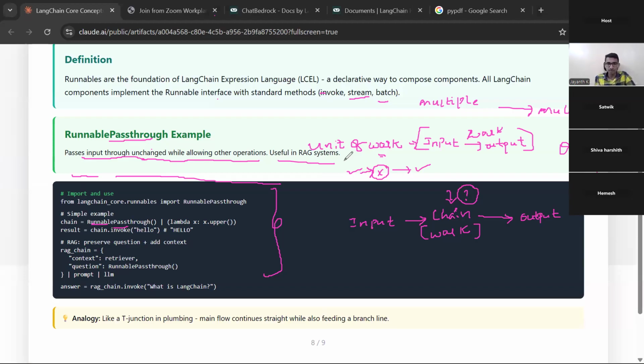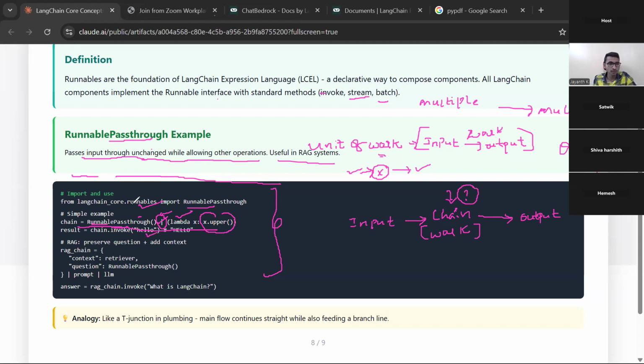Chain is one of the examples. Invoke is a method which is common for all the runnables. You can see here what I'm doing. I'm importing LangChain core runnables. As I showed before, these are also present in the LangChain documentation. Due to lack of time, I'm not going through it, so you have to import RunnablePassthrough and see. As I told before, this is the syntax of the chain, with a pipe operator. Can you see the pipe operator here? Whatever output you get from this runnable, you pass through this lambda function, and you are converting it into uppercase. Some example, right?